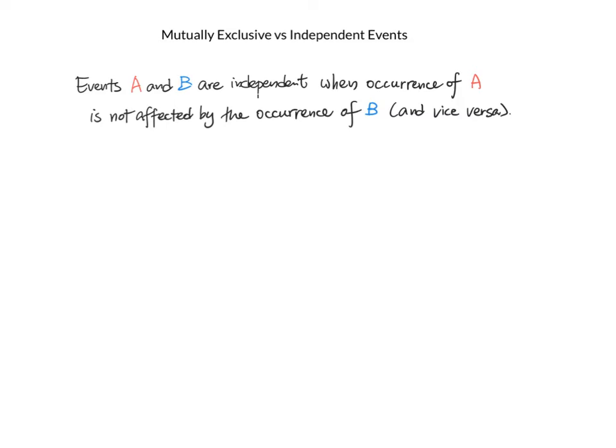Whereas for mutually exclusive, if one happens, the other would not happen. And in this case, the probability of the intersection of A and B equals the probability of A times the probability of B. So let's review some examples.